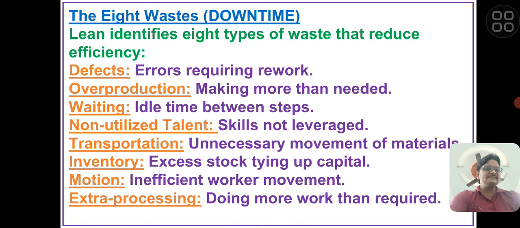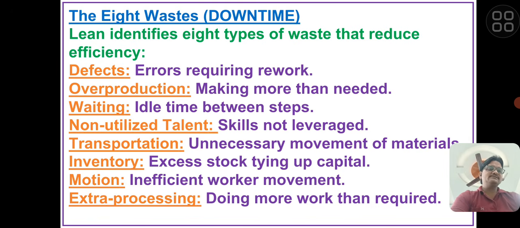Now next are the eight types of wastage. That is the downtime. In downtime there are eight types of wastage. That wastage we need to reduce to improve efficiency, to improve our flow, to reduce our cost. Now first is defect.